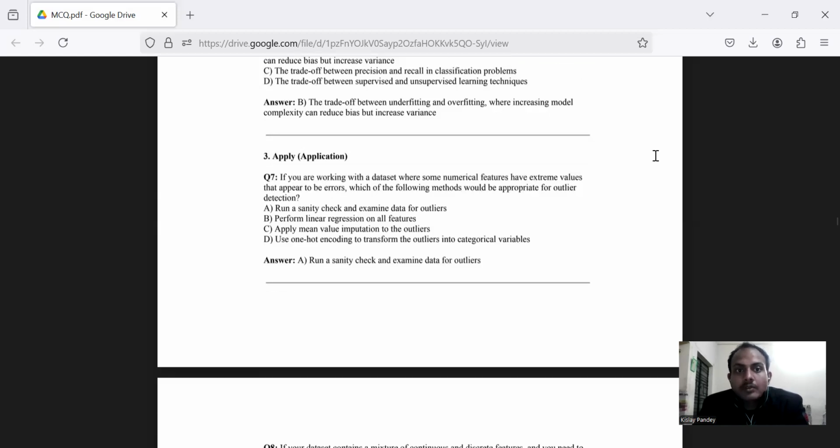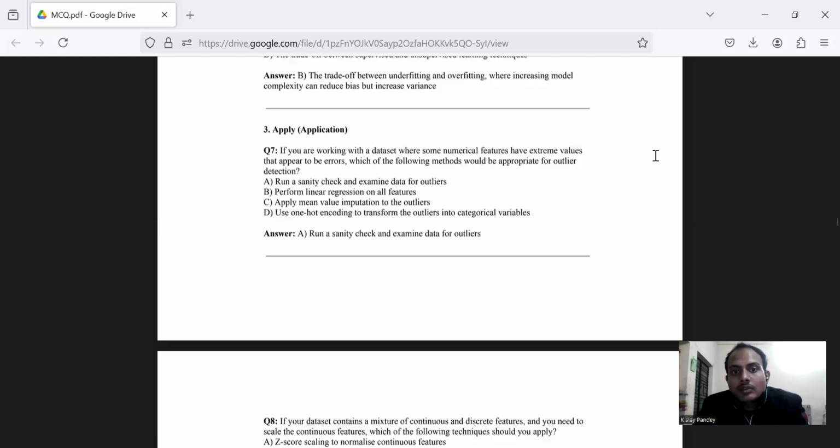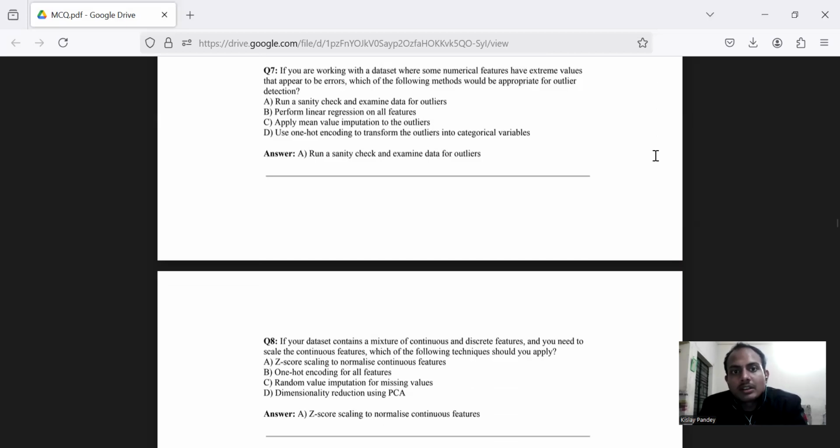Now, question number 7, which is based on application. If you are working with a data set where some numerical features have extreme values that appear to be errors, which of the following methods would be appropriate for outlier detection? A. Run a sanity check and examine data for outliers and perform linear regression on all features. Apply mean value imputation to the outliers. Use one-hot encoding to transform the outliers into category variables. A is seen to be the correct answer for this question. It says that A, run a sanity check and examine data for outliers.